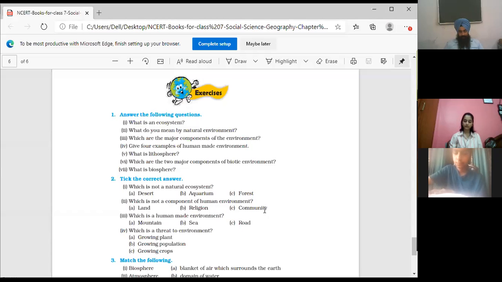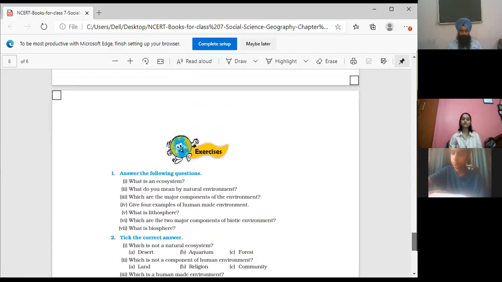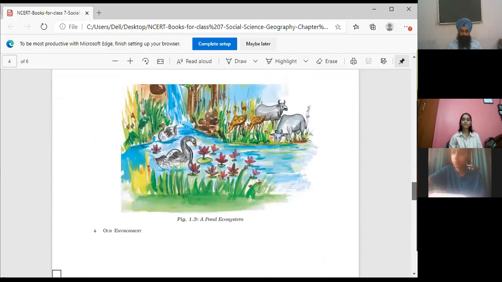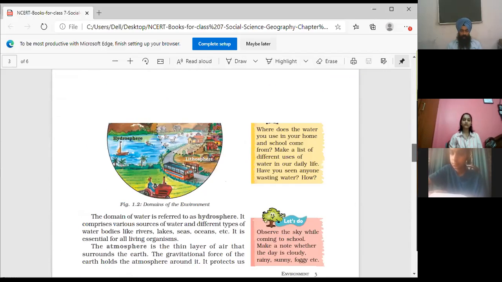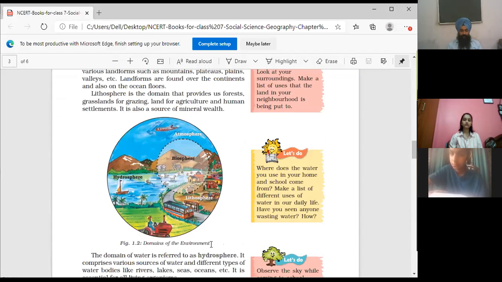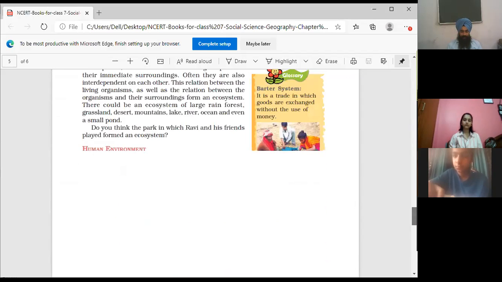Clear? Diagram of 3 circles. If that one is difficult for you, then you can make the diagram given in the book, Domains of the environment, figure 1.2. Choice is yours, any one of them. Clear? No need to make both, just one, whichever is easier for you.